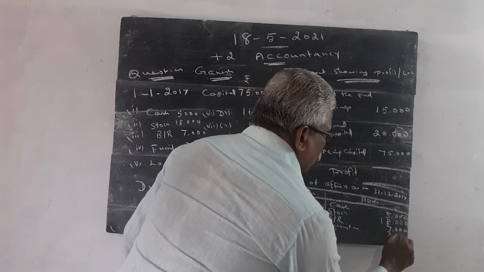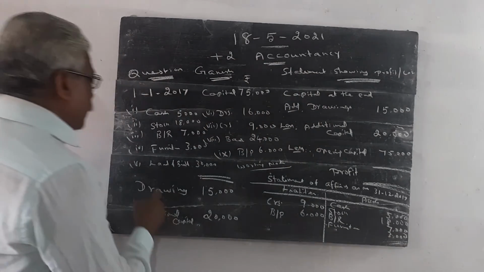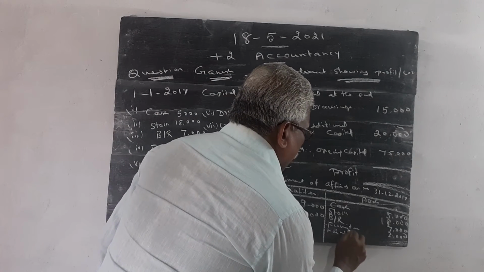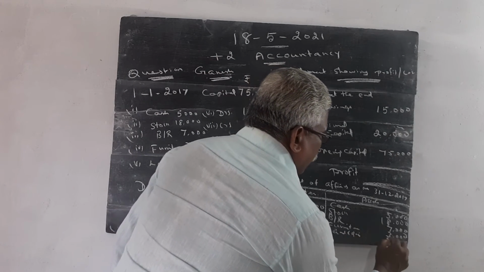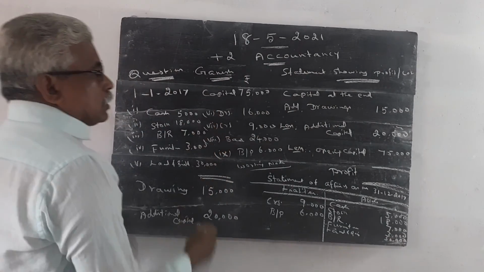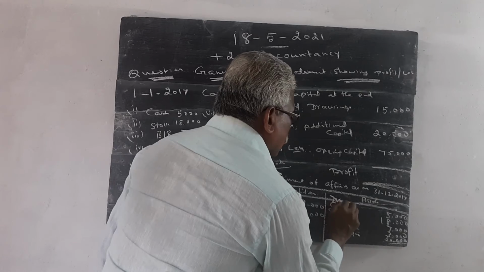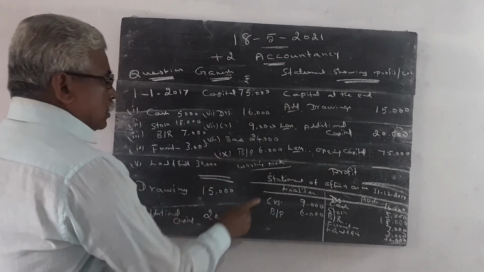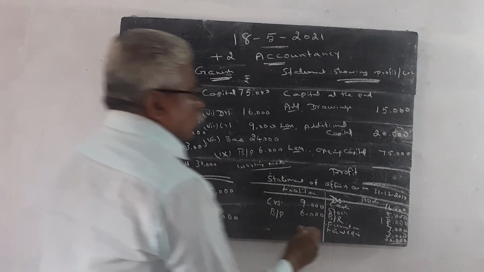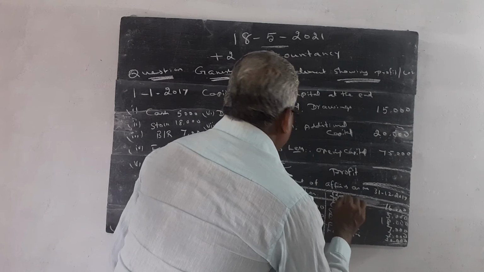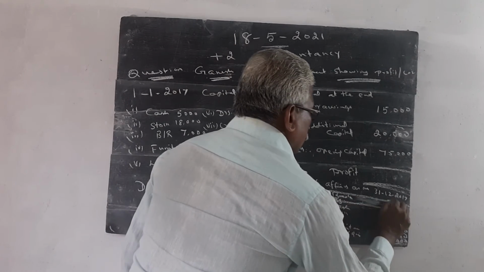Land and building 30,000. Then debtors 16,000. Creditors already entered here. Bank is entered here. Bank item 24,000.